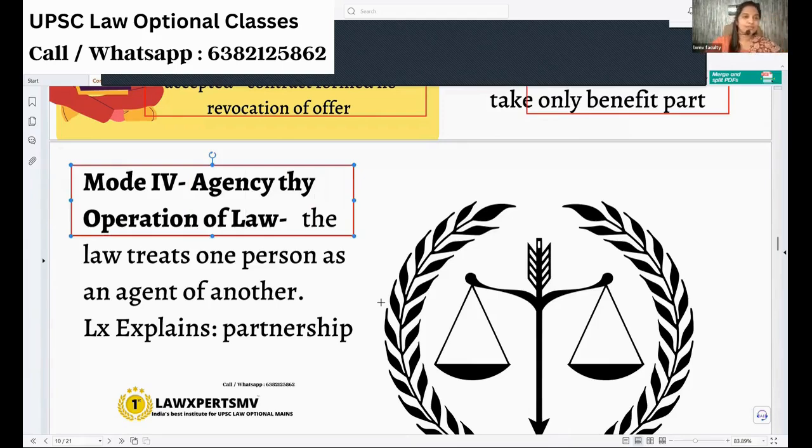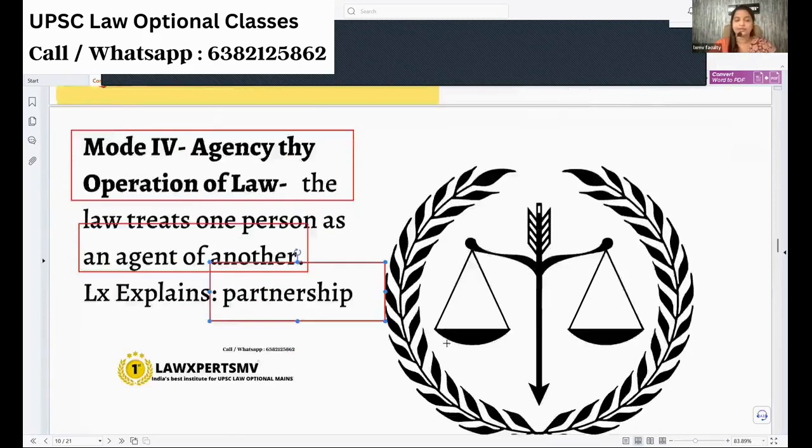How? We have the Partnership Act, right? Exactly, your UPSC law optional topic will say formation and dissolution of partnership. So as per the Partnership Act, if you are partners, you are mutual agents to each other. In the Partnership Act, are you telling you are an agent? No, you are just entering into a partnership. That's all. The law is positioning you as an agent to each other. So the law itself creates an agency, that is called agency created by law. Best example is partnership. Okay.